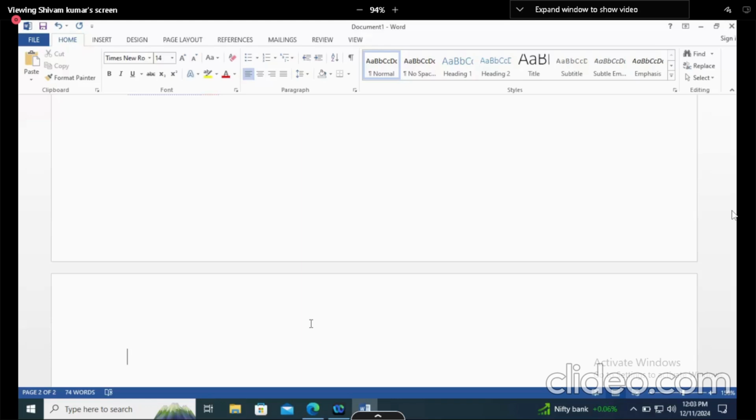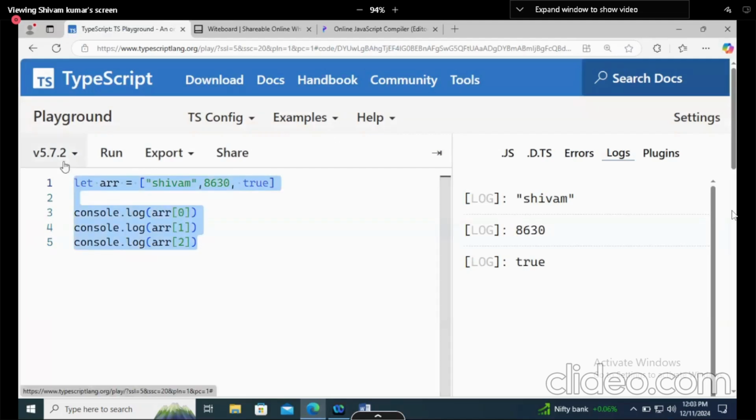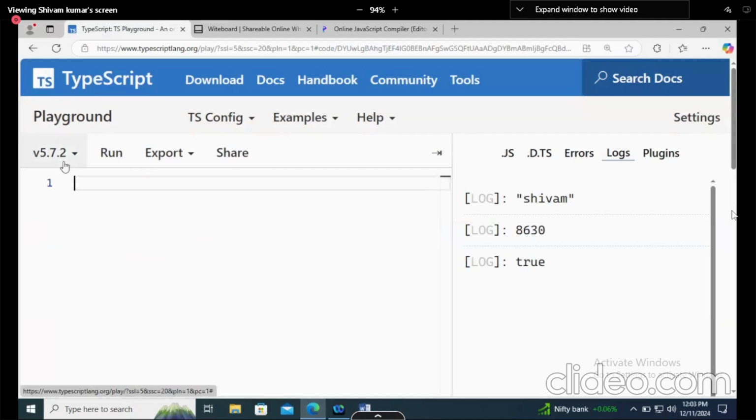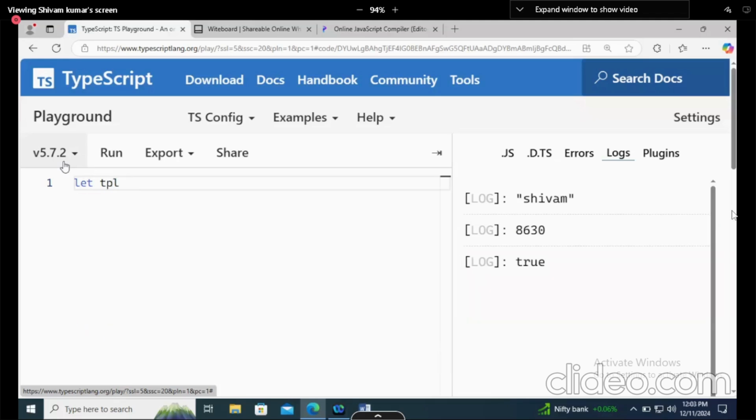Why are tuples immutable? They don't support item assignment. Let me show you something here. Let's say there is a TPL, tuple in short form, and I will store three values in it.